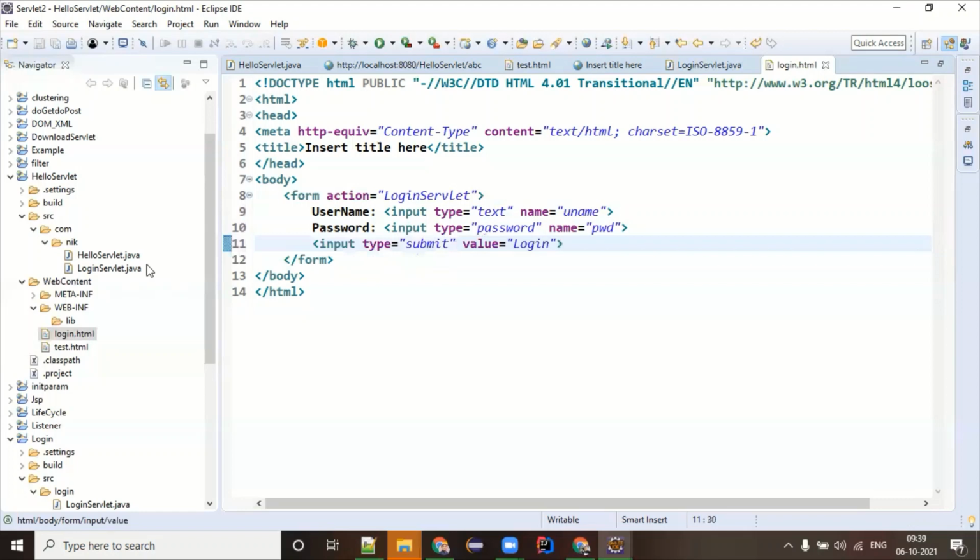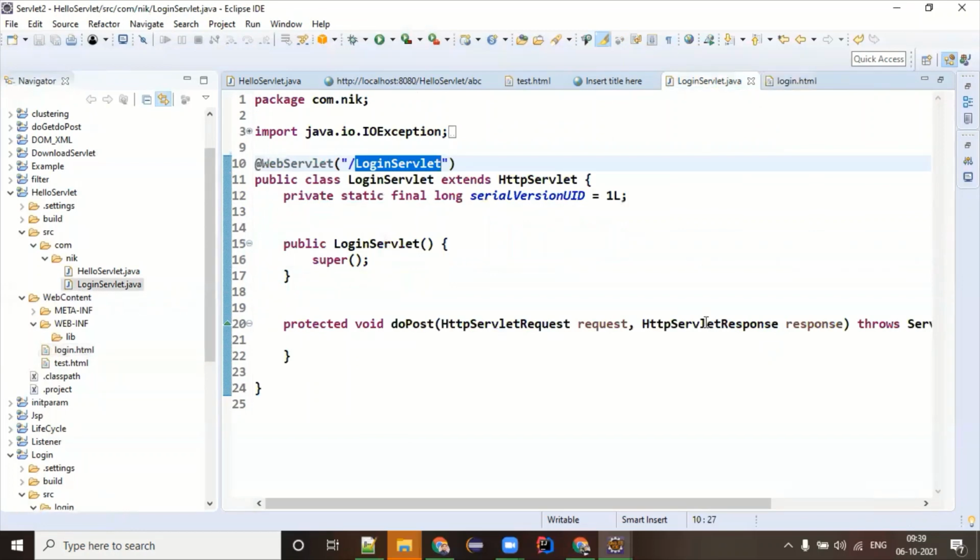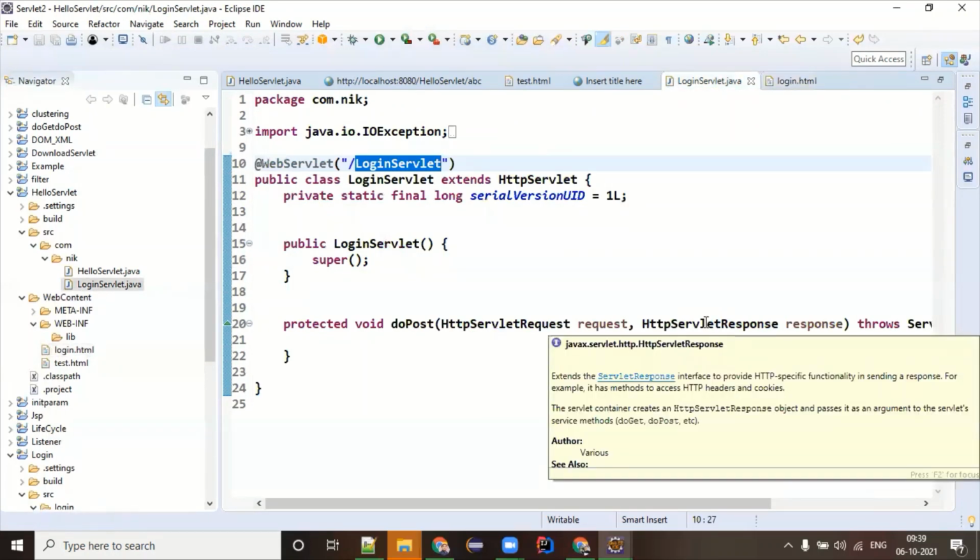Okay, now think about this program. Initially we were just hitting the URL and getting some response, but this time you're not only hitting the URL, you are also passing some data. What data are you passing? Username and password. So your login servlet is going to get this username and password.